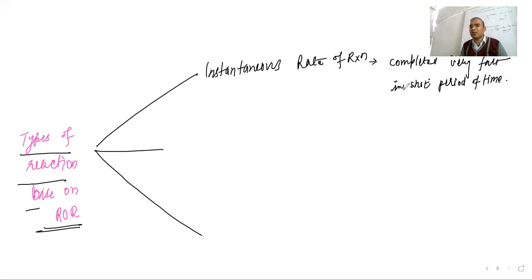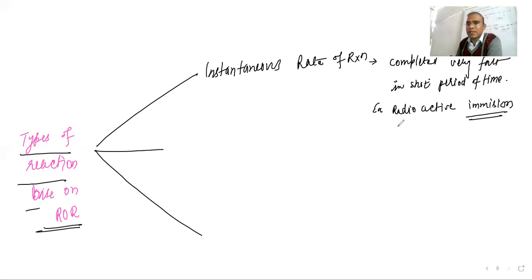We are not going to do that reaction. Suppose the example you are talking about is radioactive emission. We are not going to calculate the rate of radioactive emission, because nuclear fission reactions are very, very fast. You can't calculate that in the laboratory. That is the instantaneous rate of reaction, completed very fast or in a short period of time.